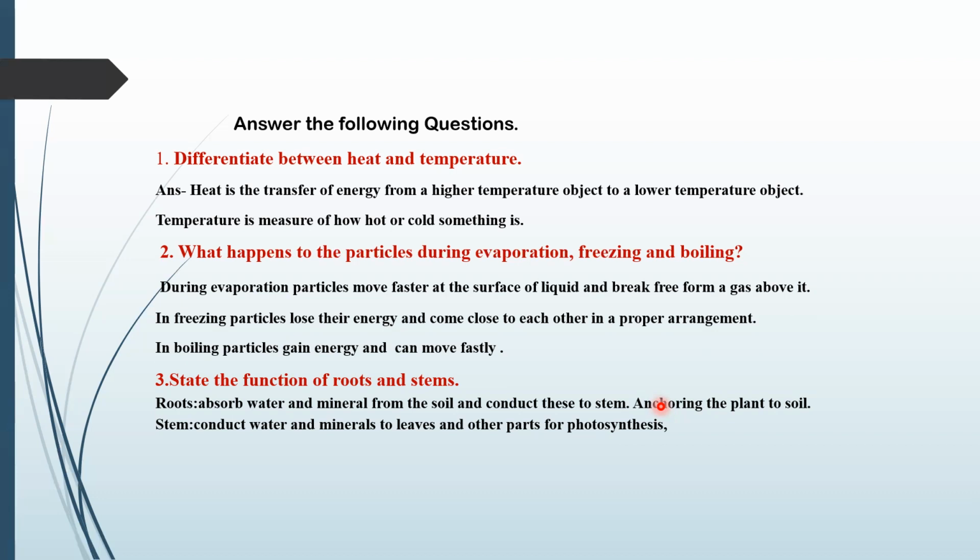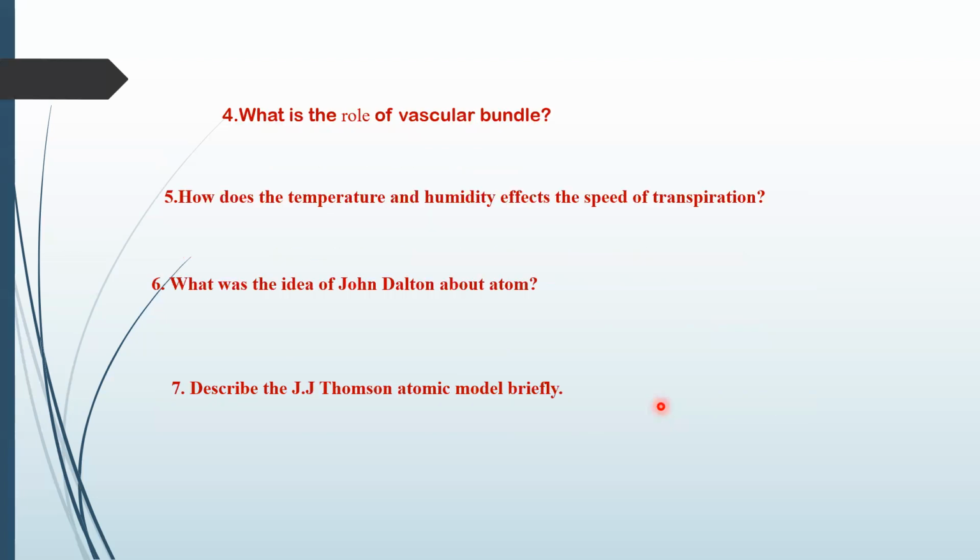Okay, very good. Come towards the third question, and the answer is already there. State the function of the roots and stems. So the function of the root is to absorb water and minerals from the soil and conduct them to the stem. And the function of the stem is to conduct water and minerals to the leaves and other parts for photosynthesis. Yes, sir. Come towards the fourth question.